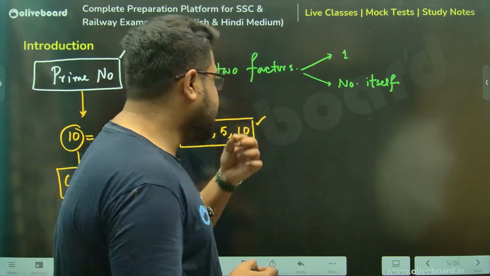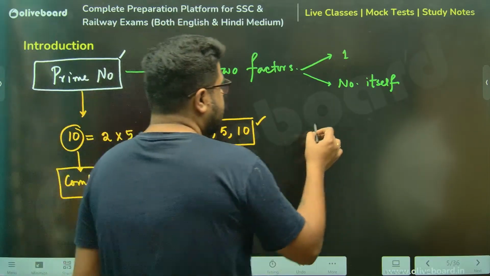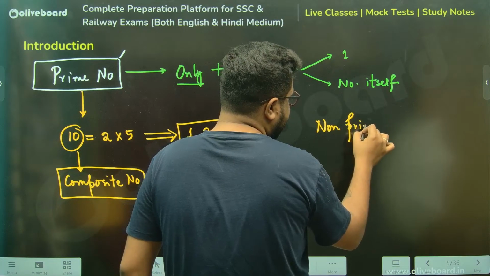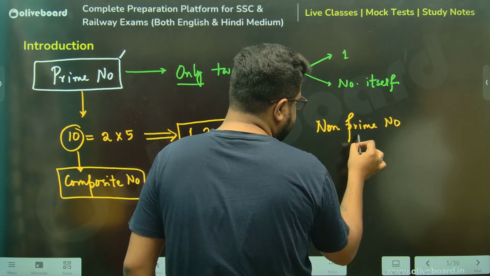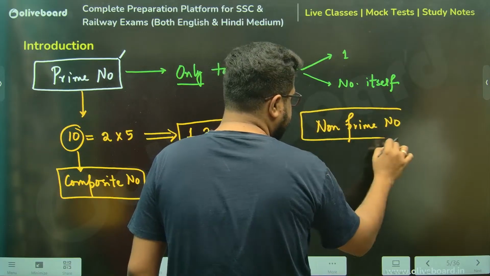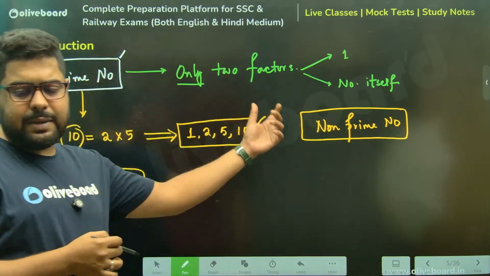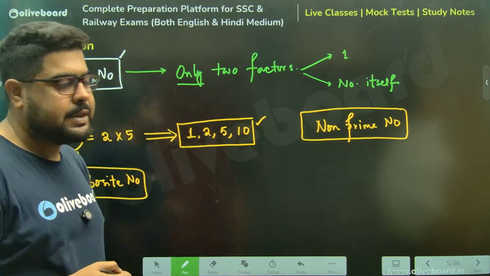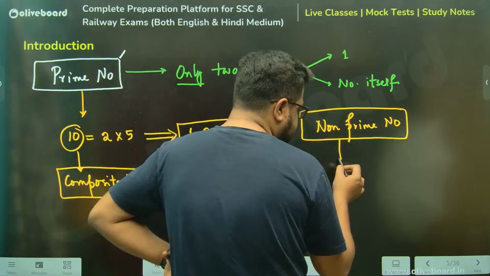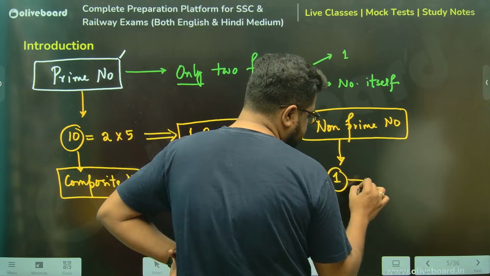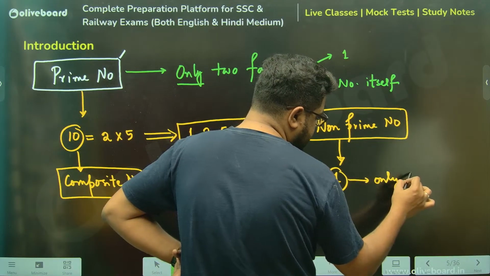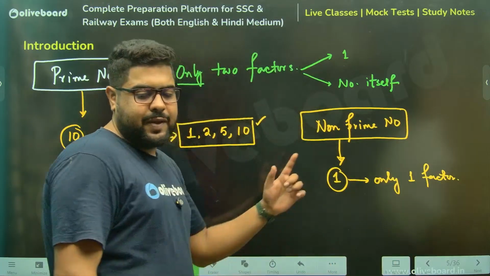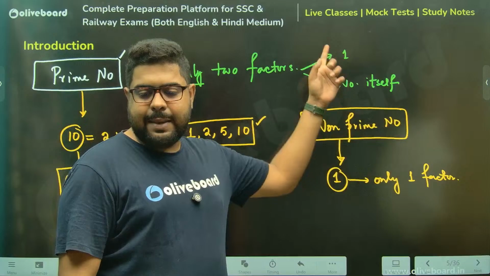But there is only one number in the world for which we need to define something called a non-prime number. Non-prime number is what? A number which is not prime. But again, you will say, if a number is not prime, it is bound to be composite. No, there is one exception. 1 is a number which only has one factor. Please understand, the number 1 itself has one factor, because 1, the number itself is also 1.